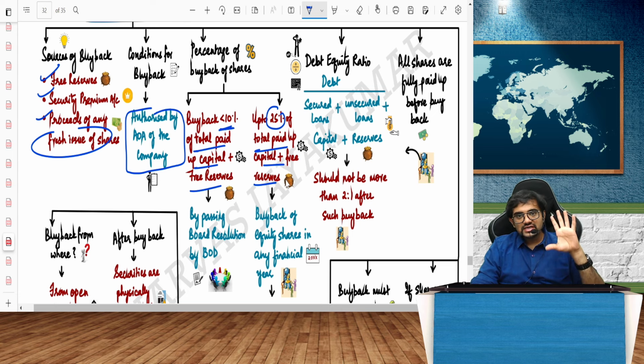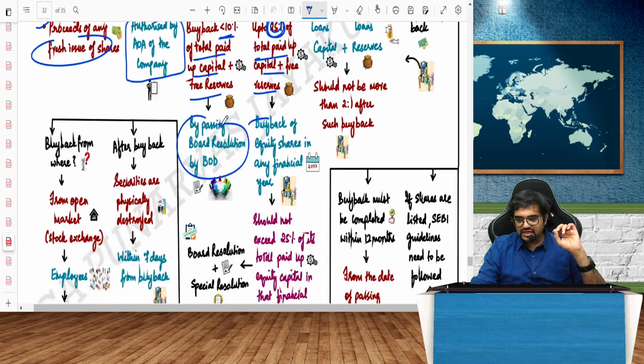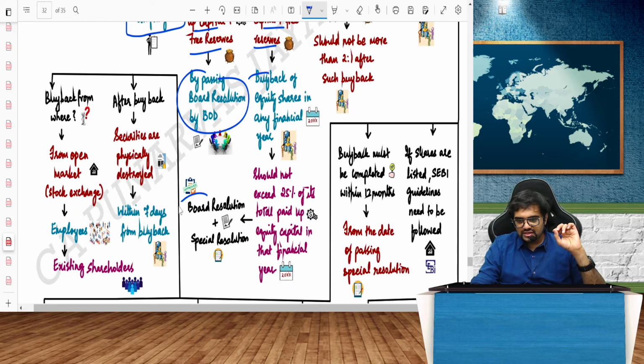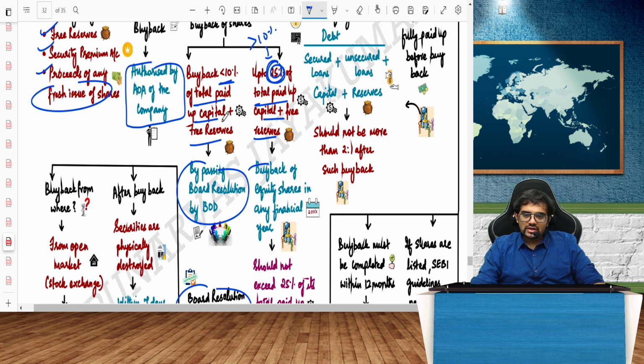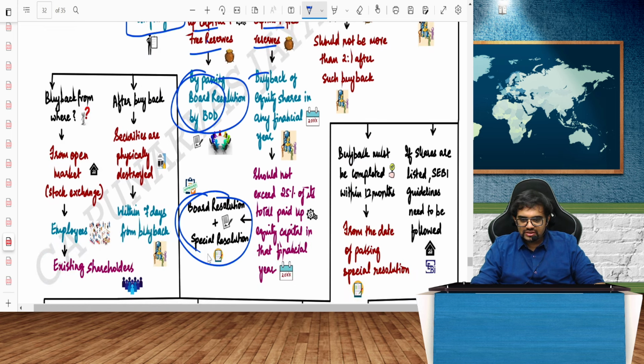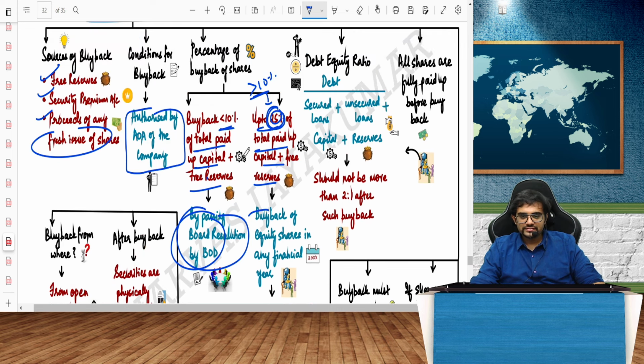If it is less than 10%, only board resolution is enough. But if it is more than 10%, up to 25%, then what is needed, guys? You should take a special resolution. So how to remember? Up to 10% board resolution. More than 10% up to 25%, board resolution plus special resolution. Can I go beyond 25%? No. It should never exceed 25%.